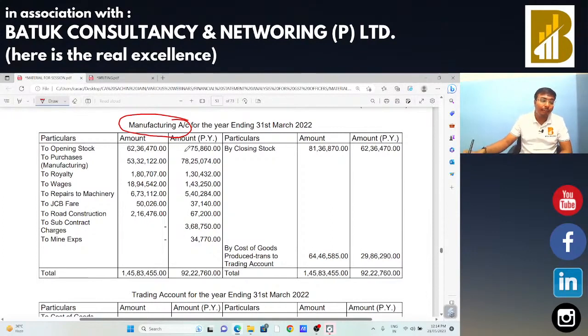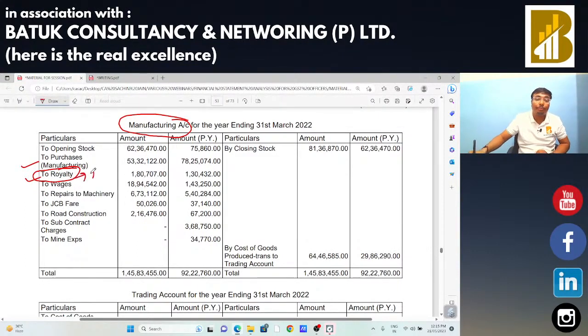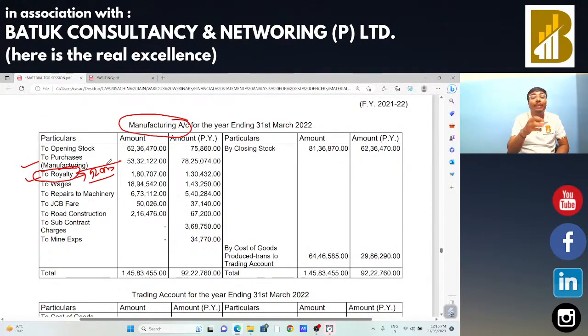Now, the next entity for which we are going to do the analysis of financial statement. In that case also, this entity is a manufacturing entity. Now, purchases is there, royalty. Sir, in case of royalty, reverse charge mechanism is applicable. So we need to check that on that royalty expenditure, tax is already paid by the taxpayer on reverse charge basis, RCM basis. So we need to analyze whether complete RCM is paid by that particular taxpayer or not. We need to discuss that.